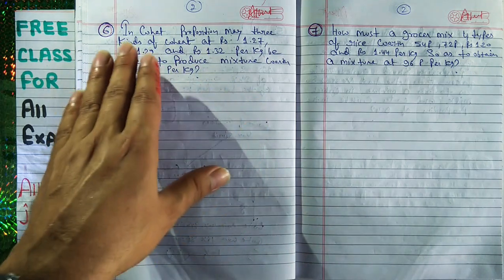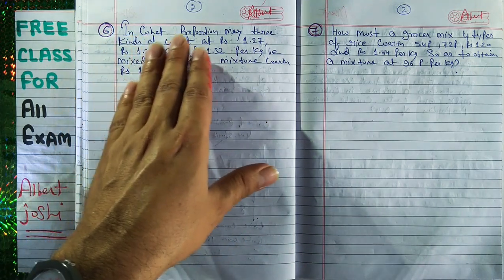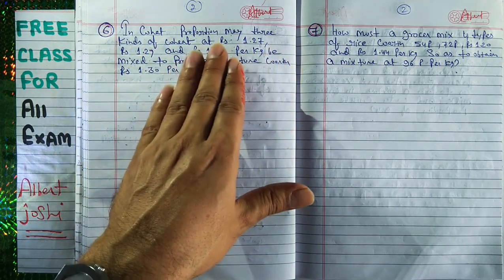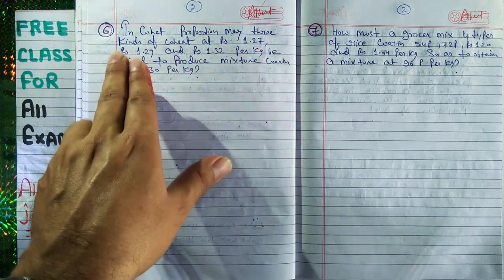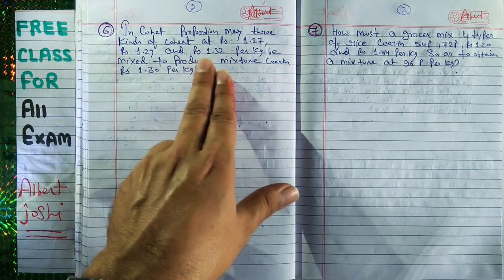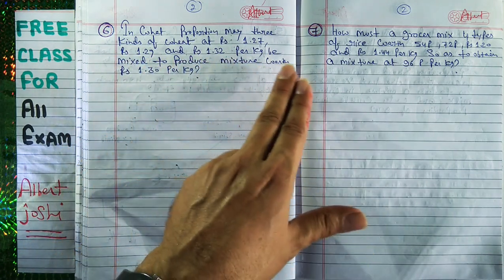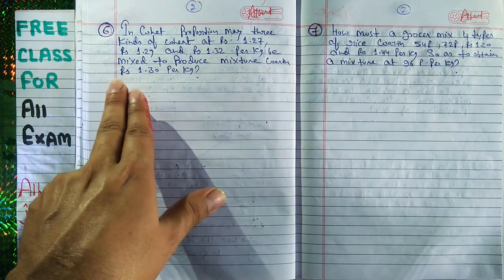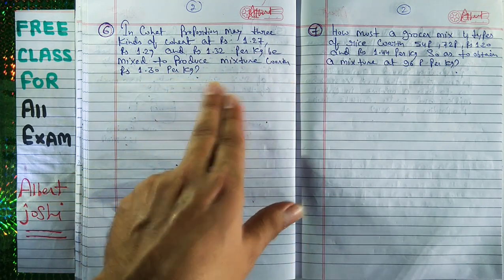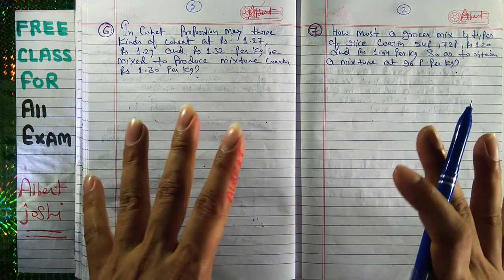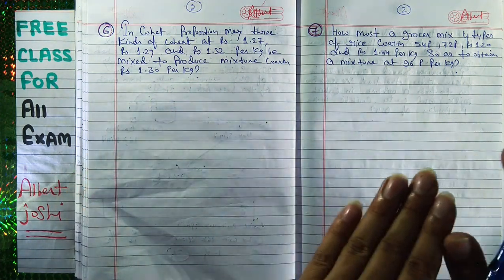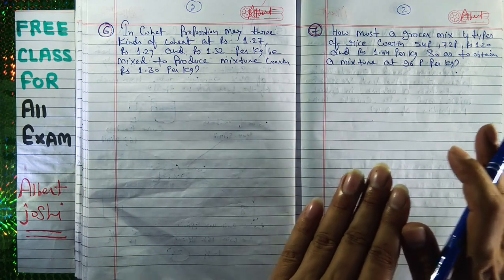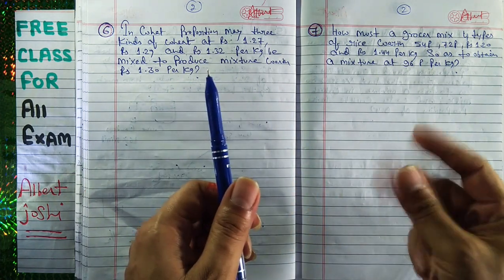So let us take this example: in what proportion may three kinds of wheat at rupees 1.27, rupees 1.29 and rupees 1.32 per kg be mixed to produce a mixture worth rupees 1.30 per kg? At first I will explain it, and the next question is also the same. Here I will give you one trick, and with this trick you can solve it within 5 seconds.